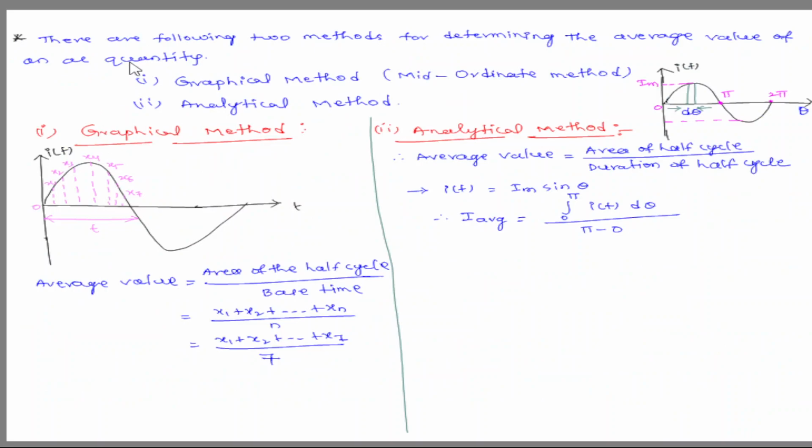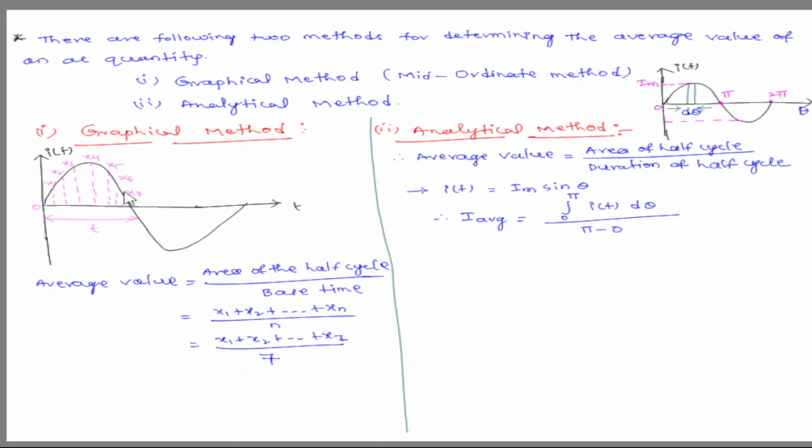Next, the average value of any alternating quantity can be calculated by the following two methods. One is the graphical method, and the other is the analytical method. First, the graphical method. Here I am considering one alternating current, and this is a symmetrical waveform, so I am considering only one half cycle. In this one half cycle, there are 7 instants.